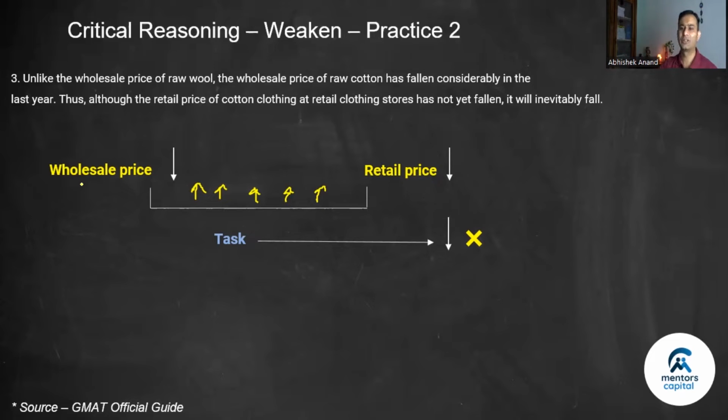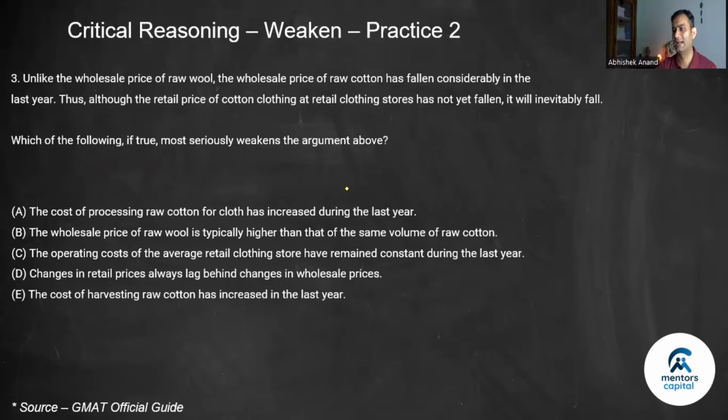So basically, अगर वही बोलते हैं कि sir crude oil तो इतना सस्ता हो गया, so petrol का price इतना ज़्यादा क्यों हो गया? I can say that okay, the crude oil has gone down in price, but the processing of oil, the process itself has become more expensive. So the answer here is from here to here, it would cost more now, and that answer is A. If you think some other choice makes more sense, put it in the description box. I'll give you an explanation there.